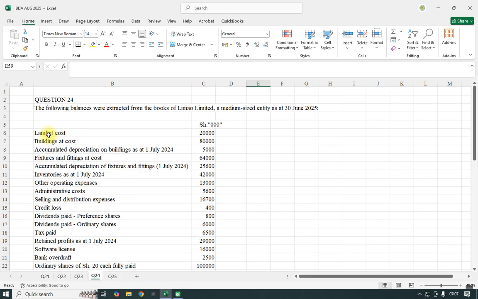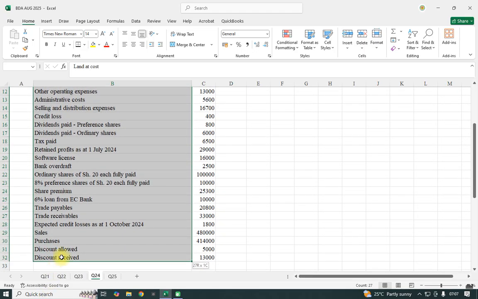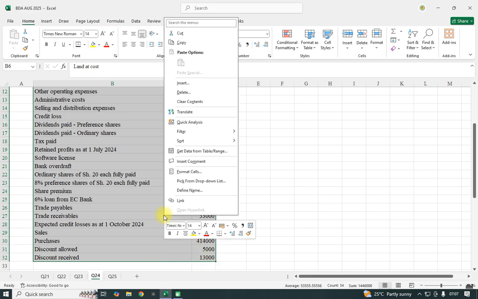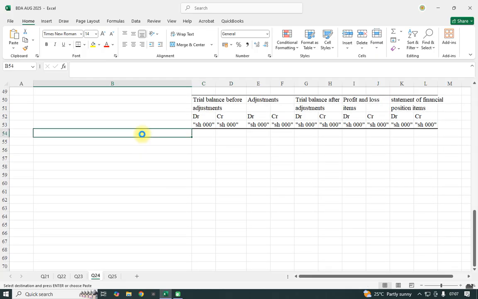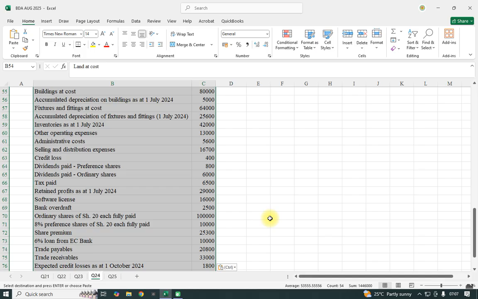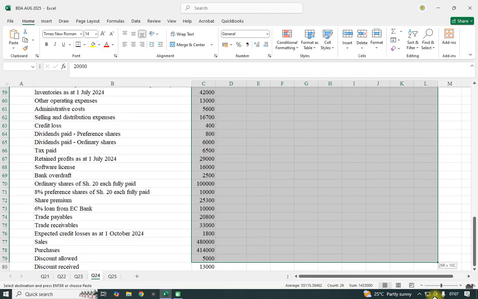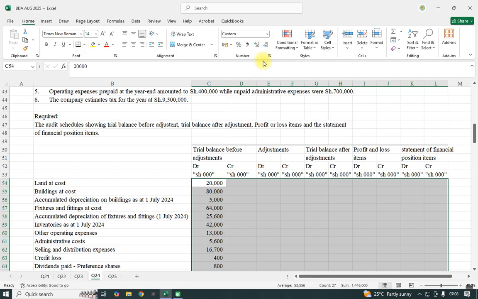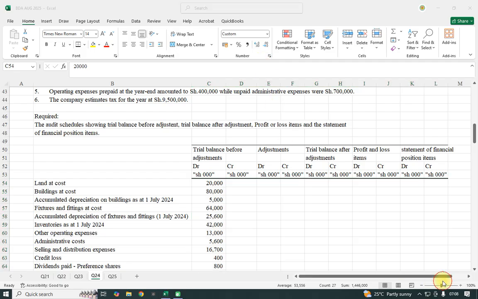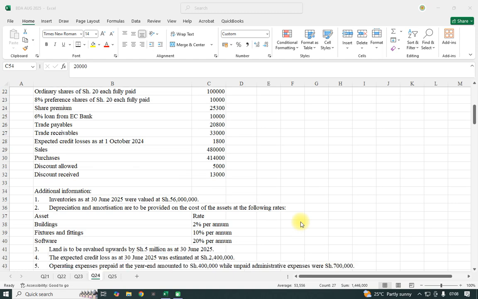So the first thing, I will copy this. Just copy the entire thing and paste it from this point. We need shillings in thousand, so just include the 1000 separator. The easier way, when you have copied all of them, is to put them on the debit, so it will be easier. It will avoid you going back and forth.